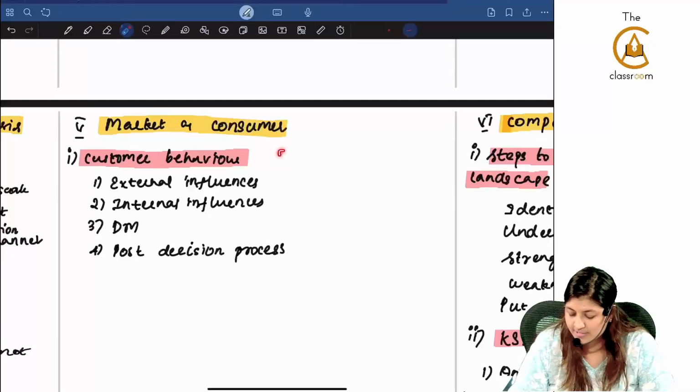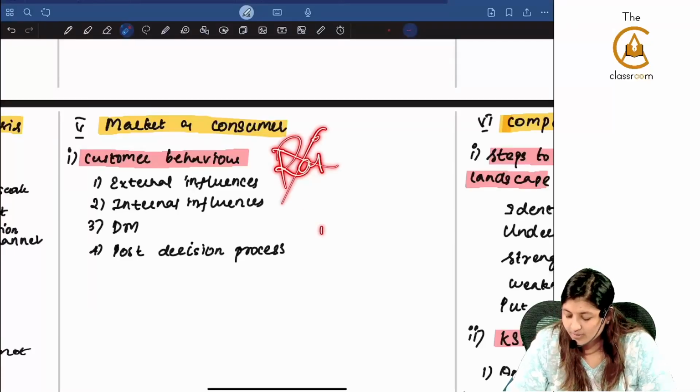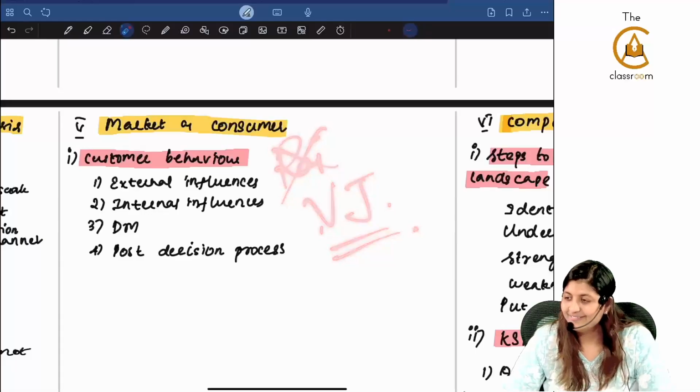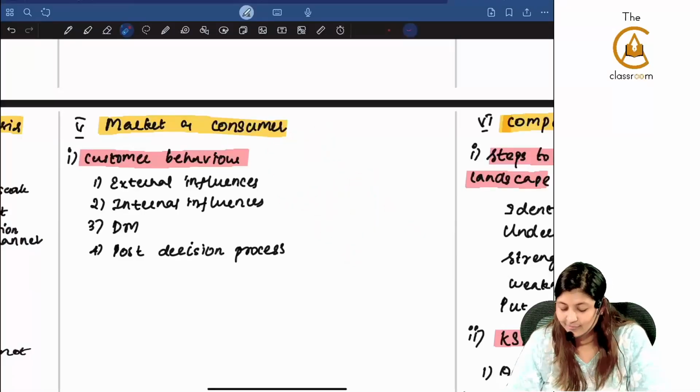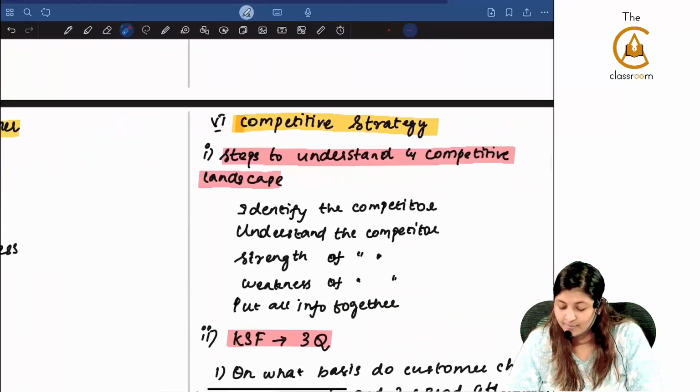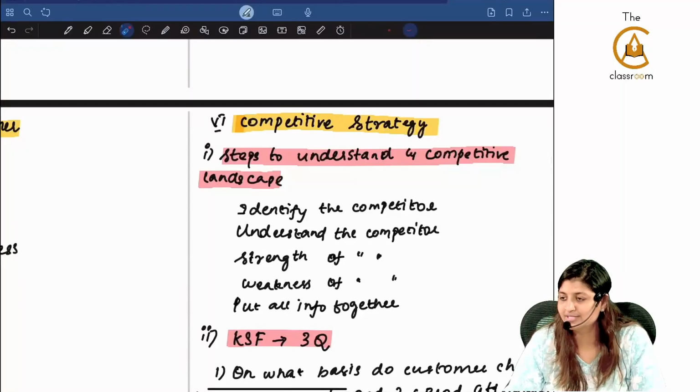For this, what is the example we saw? No, Vijay movie. Vijay movie is the example we saw. External influence, internal influence, decision making, and post decision process. 10 times you can see the movie.